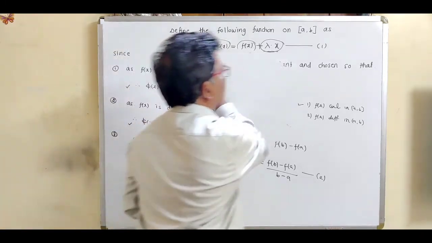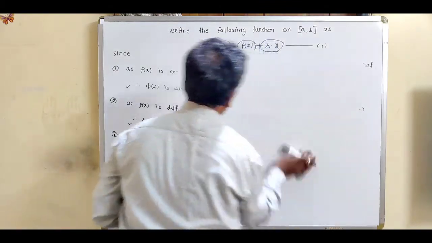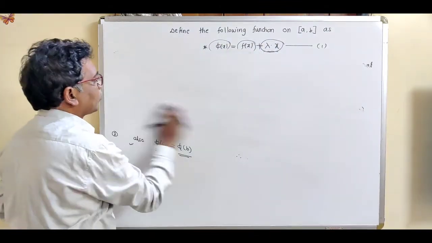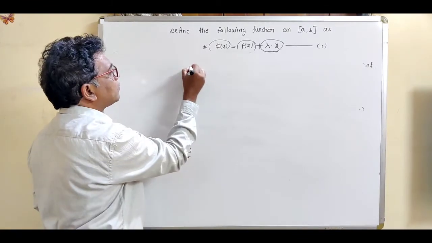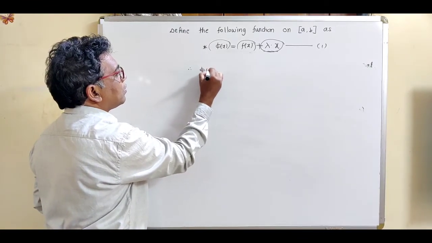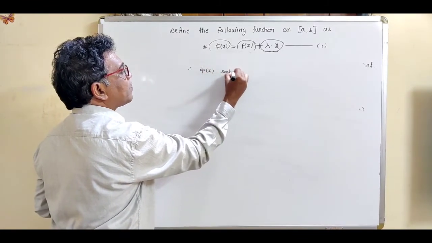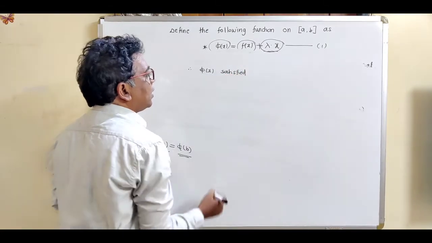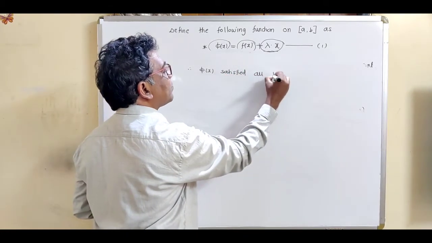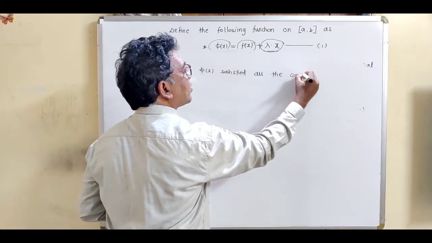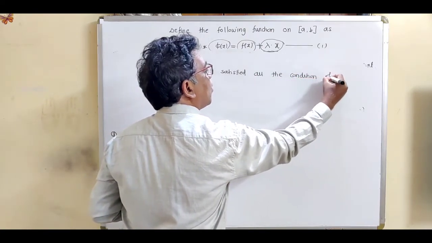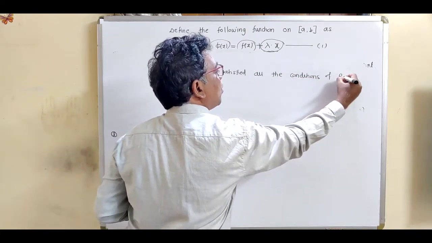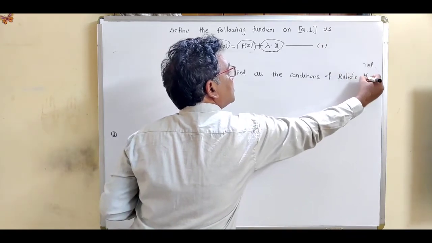So obviously this function phi satisfies all the three conditions of Rolle's theorem. So write here, therefore phi(x) satisfies all the conditions of Rolle's theorem.